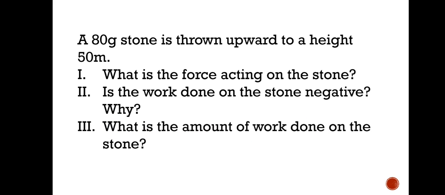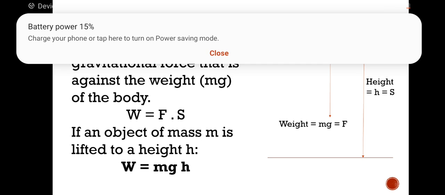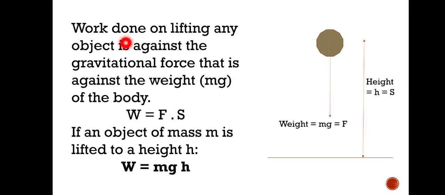So let us calculate. See here, work done on lifting any object is against the gravitational force, that is against its weight, correct? And that is mg. You see here, this is the stone. Suppose when it is thrown upward, all the time the weight of the stone is acting downward, that is actually the force, and it is going up and slowing down also. So here, suppose at this height it comes to the rest position, and then it will finally come down.